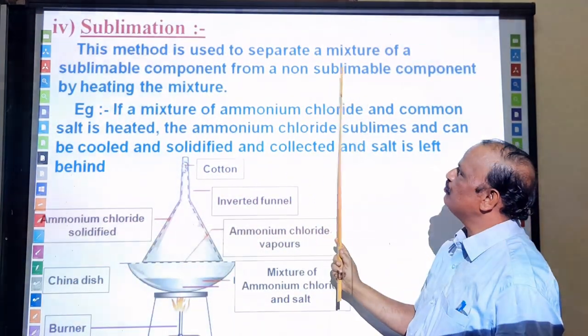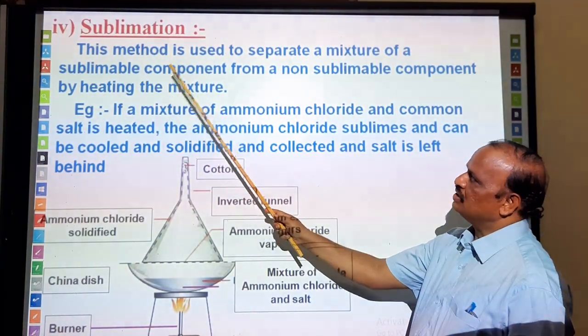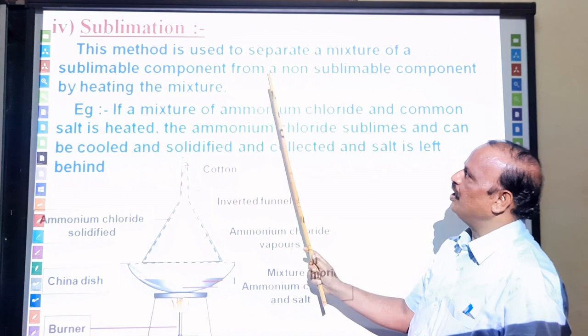This is a method used for separating a mixture of a sublimable component from a non-sublimable component by heating the mixture. The arrangement is like this. Let us say you have a mixture of common salt and ammonium chloride. Take that in a china dish like this.